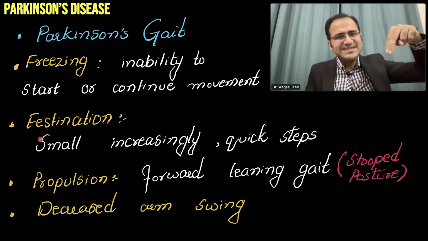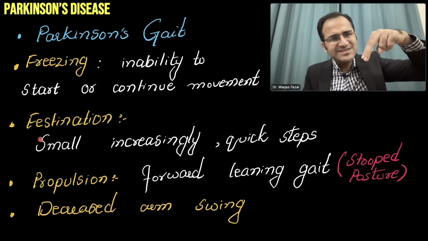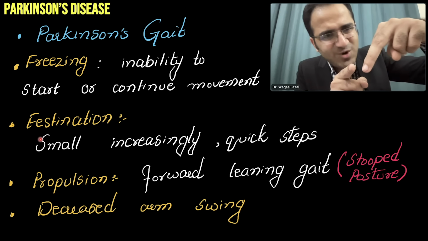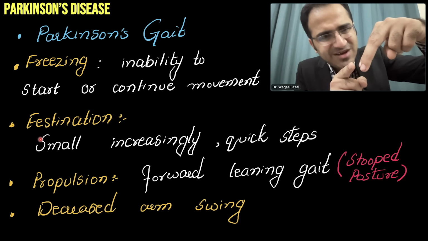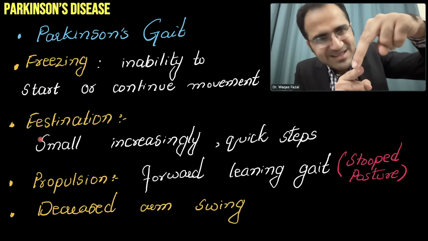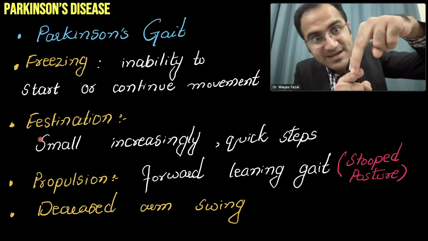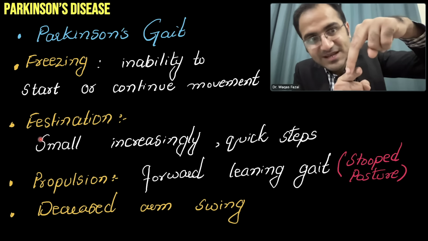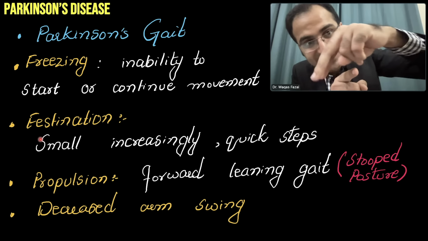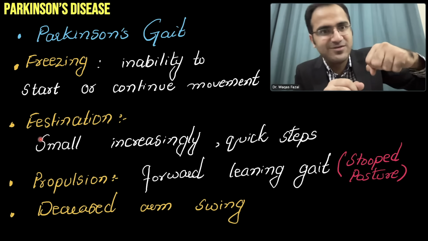Basically what happens is when these patients are walking, taking small steps, and if there is a small obstruction in their path, if they try to overcome this obstruction, after that they feel that they're about to fall, and when they feel they're about to fall, they'll take small short steps quickly. They have quick short steps to stabilize themselves.